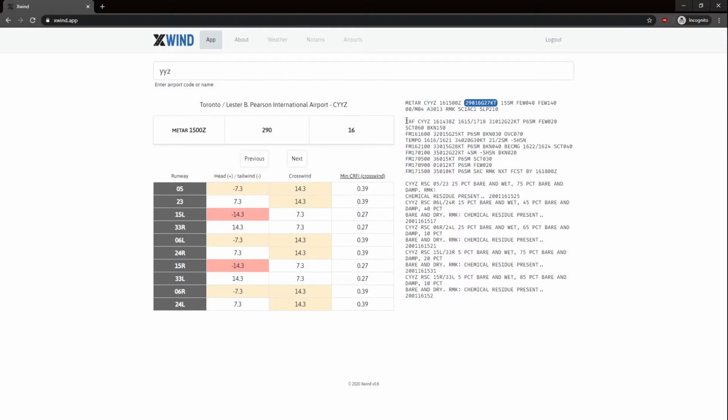And just below it, you can see there's a TAF, and it says the same thing again from Toronto, and there's the time the forecast was made, because it's a forecast. TAF is for terminal area forecast.